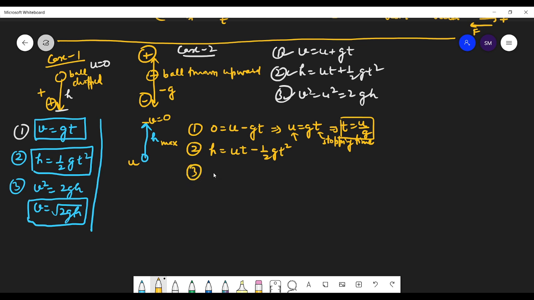And what will be the height from the third formula? v square is equal to 0, so 0 square minus u square is equal to 2 into minus g into h. So h is positive. This displacement is in the upward direction, so it's positive, right?